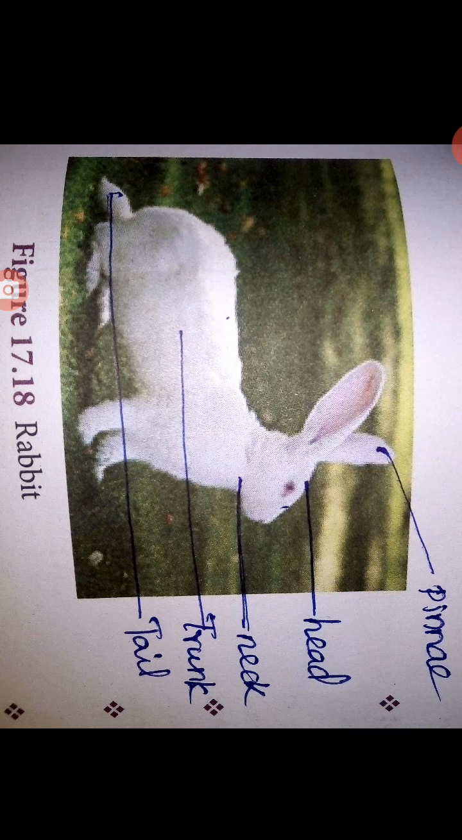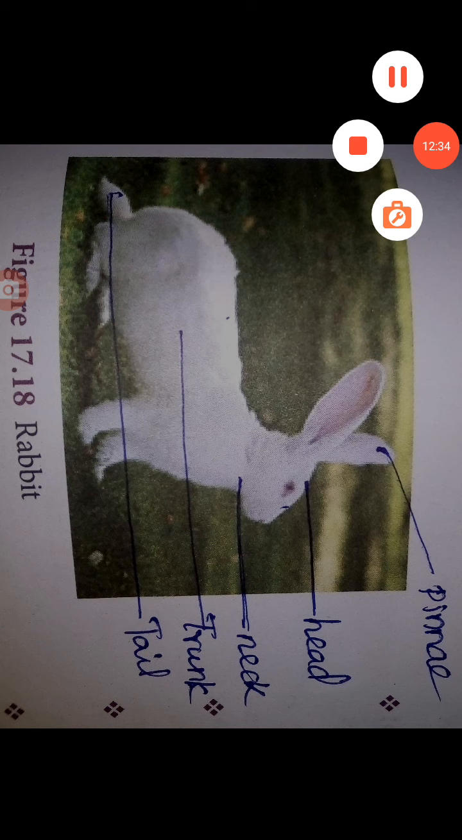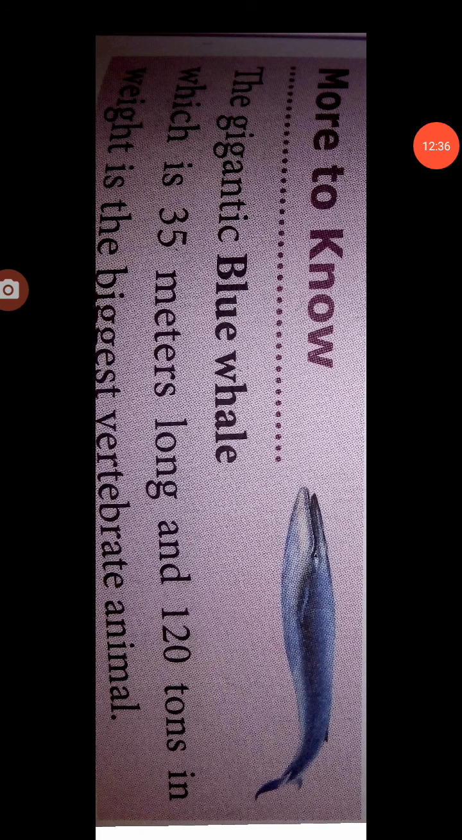The body is divisible into head, neck, trunk, tail. The external ear or pinna is present. More to know, the gigantic blue whale, which is 35 meters long and 120 tons in weight, is the biggest vertebrate animal.